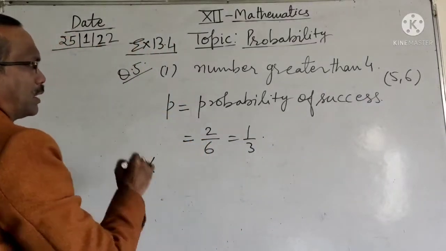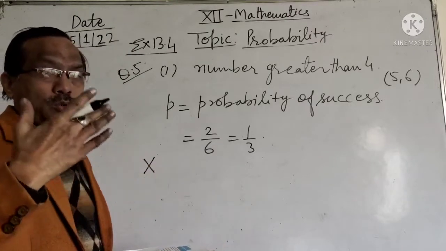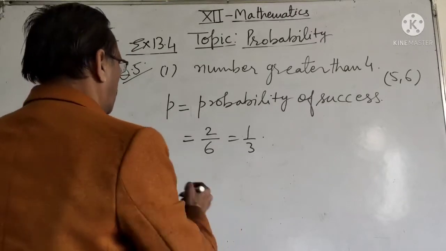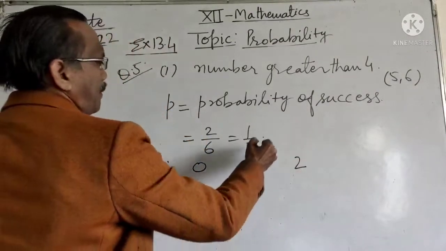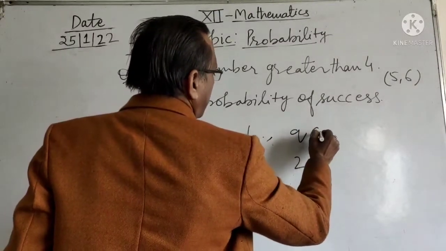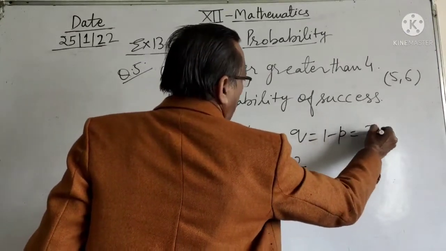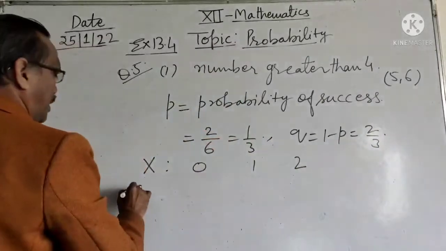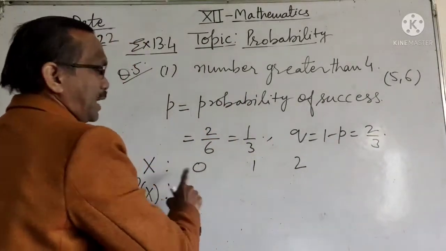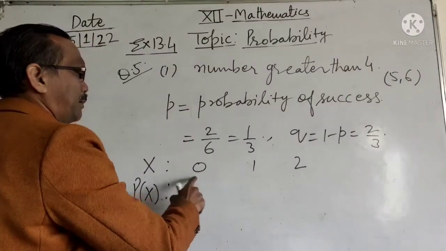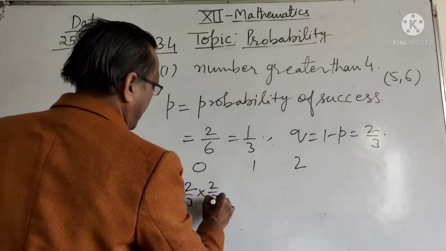Now, a die is tossed 2 times. So S is the random variable 0, 1, 2. The probability of not success, Q, is 1 minus P, or 2 by 3. Now P(X) when we do not get success in both chances is 2 by 3 into 2 by 3.